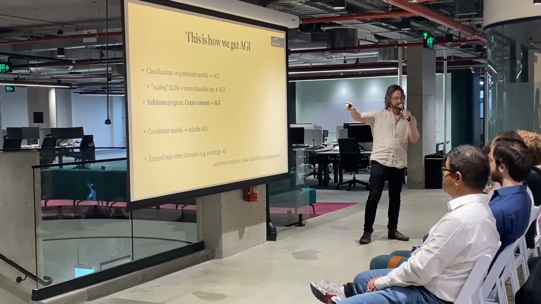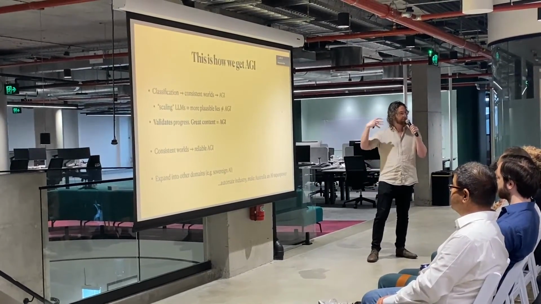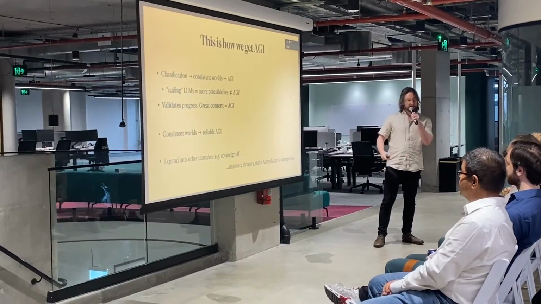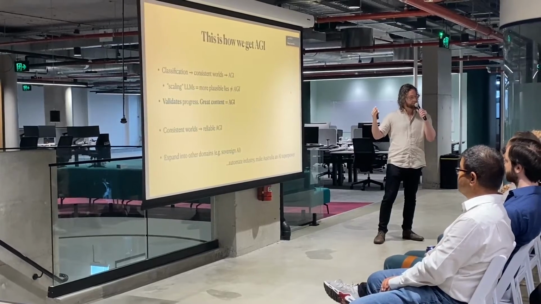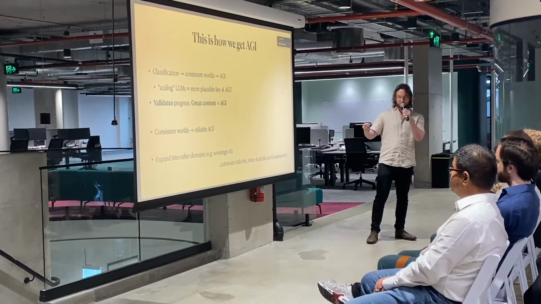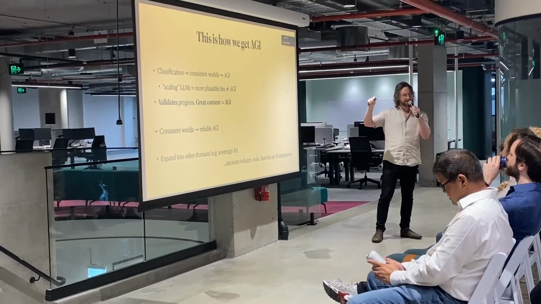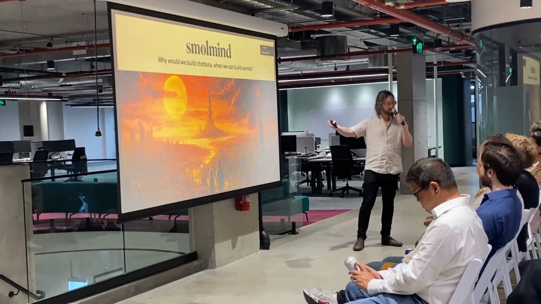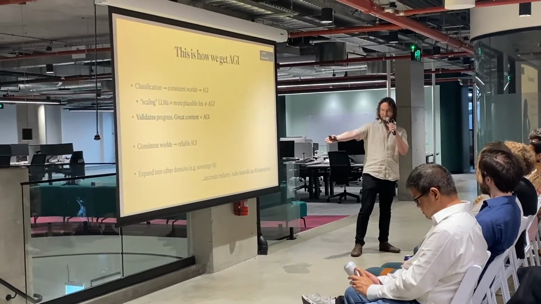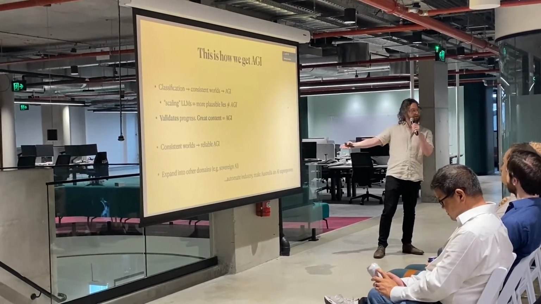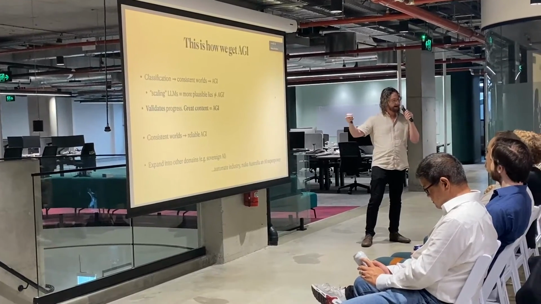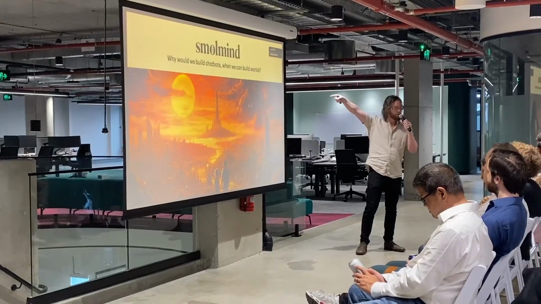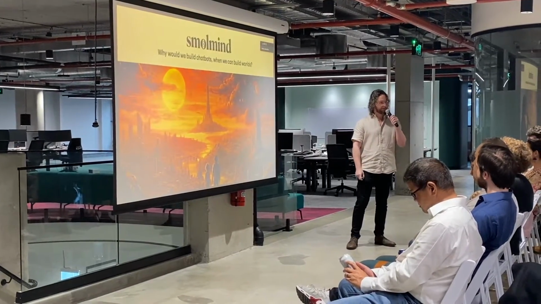The better the content we're getting, the closer we're getting to AGI, the more accurately we're modeling real human preferences and desires. And as we get more consistent worlds, we get more reliable AI and robotics, which we can then expand and apply in other domains. For example, in sovereign AI capability, automate industry, make Australia an AI superpower. There are so many applications for this technology if we can make it reliable. So, why would we build chatbots when we can build worlds?